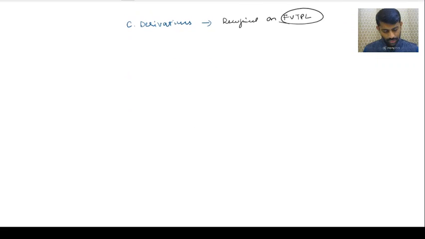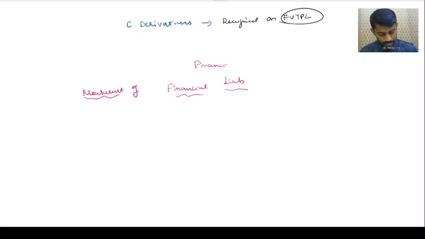Then we go for financial liability. Financial liability, my dear friends, we don't have much. It is only measurement of financial liability. We don't have a classification of financial liability, because whatever liability is there, we have to pay it.